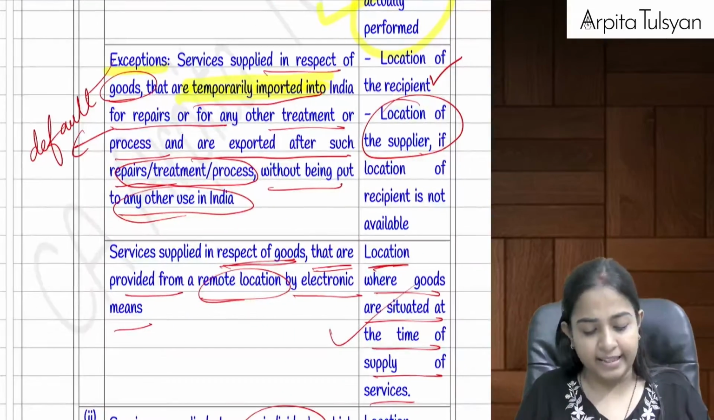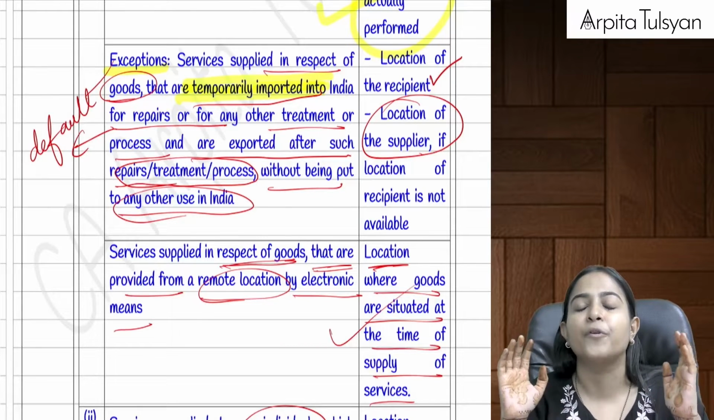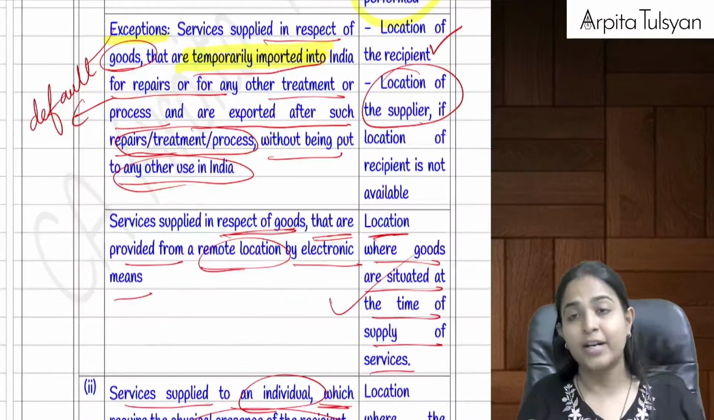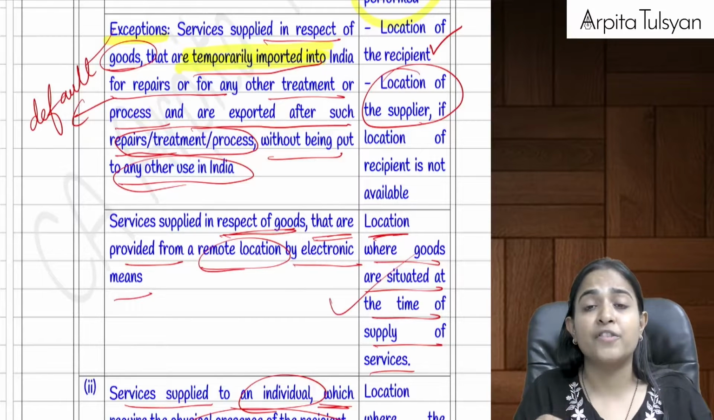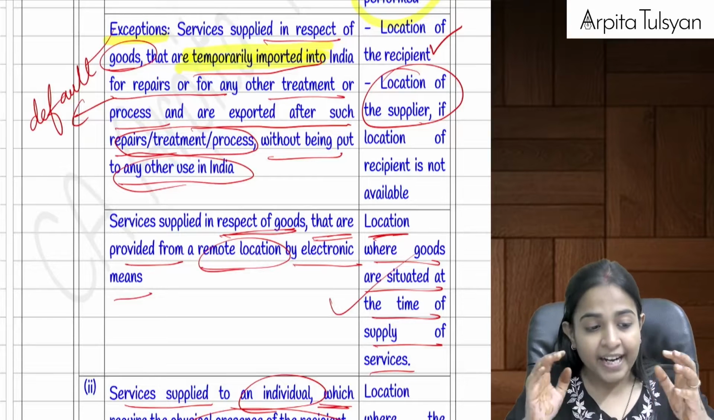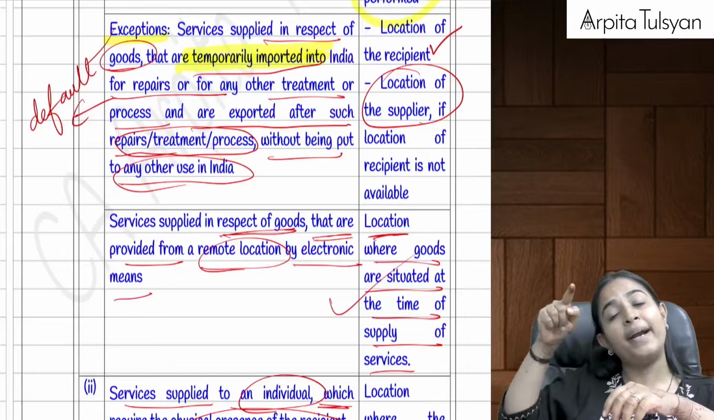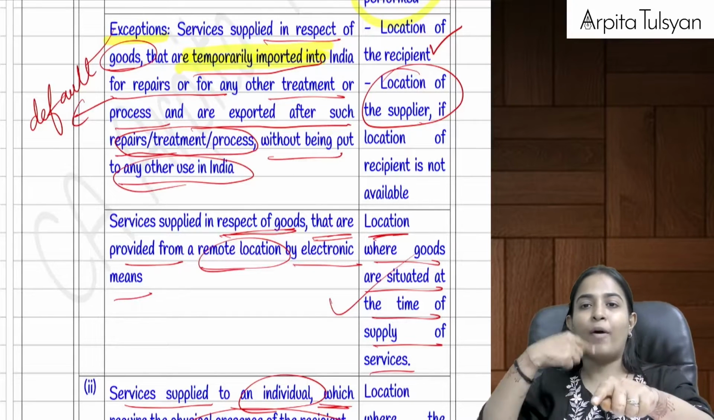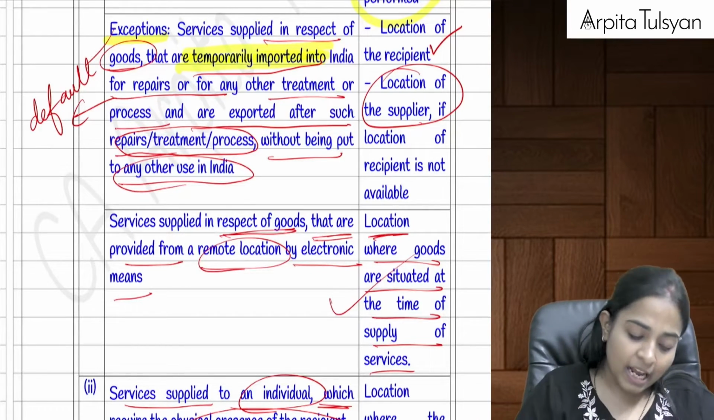Right? Then let's say you want to provide services on some goods, but physical presence of the goods is not required, that service can be provided online. Then the place of supply will be the location where the goods are situated, at the time when we are providing the online service. Can I say if the goods are kept with you and I am providing you online service from here, then the place of supply will be your place because the goods are kept at your place.